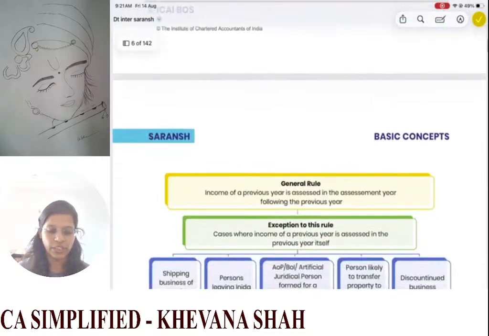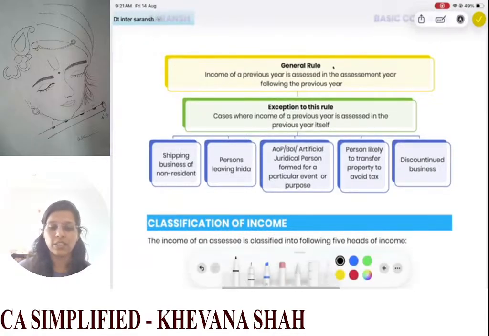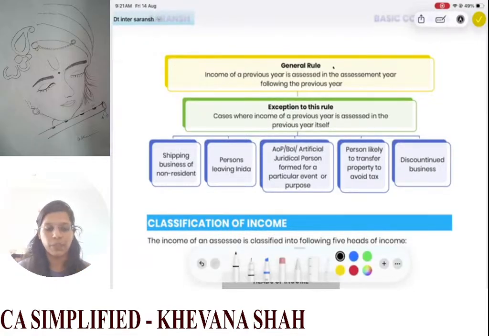Then next we have general rule. So what is the general rule? So income of a previous year is assessed in the assessment year following the previous year. So generally what happens? Whatever income you have for your previous year, it will be assessed in the next year following that previous year. Now there are certain exceptions to these rules. So in certain cases the income is being assessed in the previous year itself.